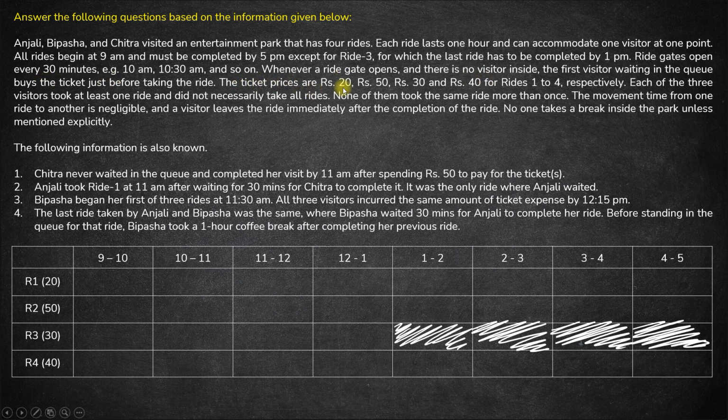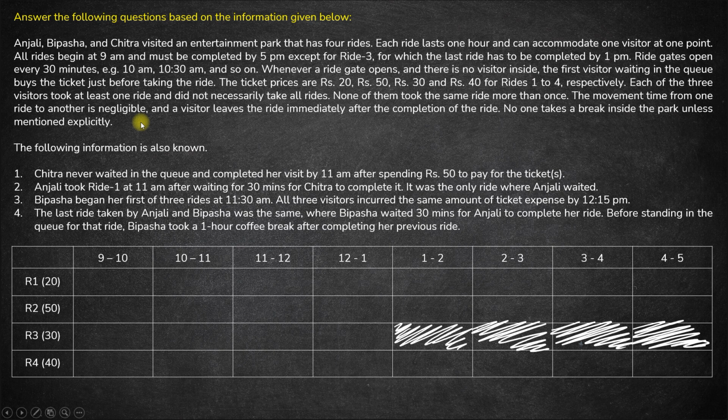The ticket prices are rupees 20, 50, 30 and 40 for rides 1 to 4. 20, 50, 30 and 40 respectively. Each of the 3 visitors took at least one ride and did not necessarily take all the rides. Okay, fairly simple. Next is, none of them took the same ride more than once. Okay, great. The movement time from one ride to another is negligible.